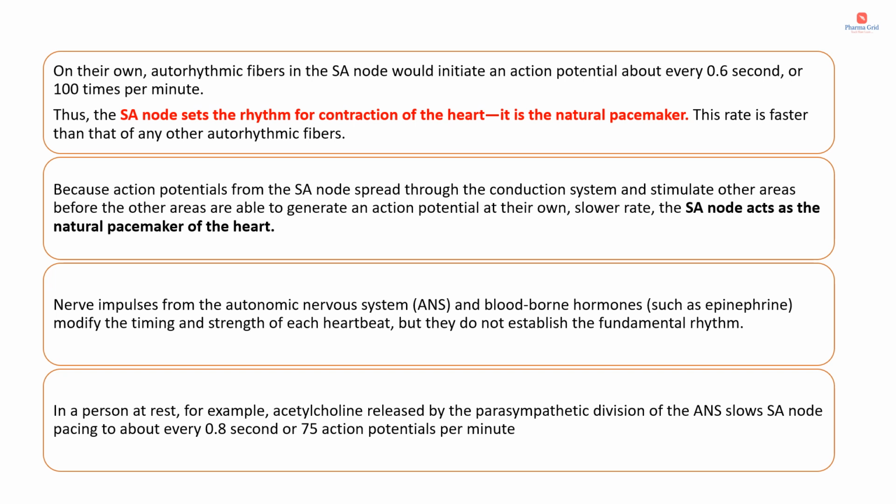Nerve impulses from the autonomic nervous system and blood-borne hormones such as epinephrine modify the timing and strength of each heartbeat, but they do not establish the fundamental rhythm. For example, in a person at rest, acetylcholine released by the parasympathetic division of the autonomic nervous system slows the SA node pacing to about every 0.8 second, or 75 action potentials per minute.